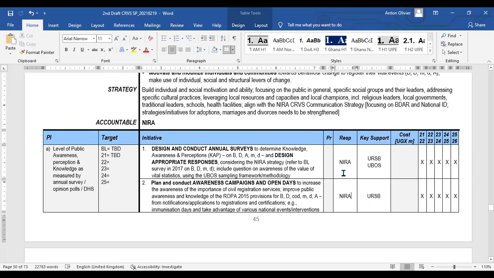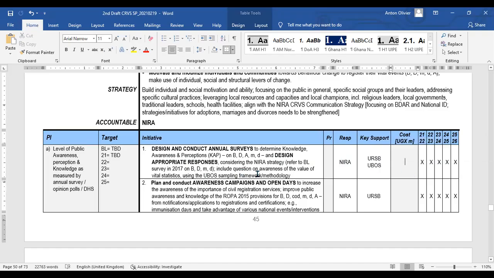On the key support, there could be more than one. There could be public sector stakeholders, private sector stakeholders, universities, development partners can also be put in here. But keep it to key support, that this is really the team that will be doing each initiative. So the initiative, remember, is a program, a project, or an activity. We normally keep it on program level or project level. Then we indicate when that will happen.